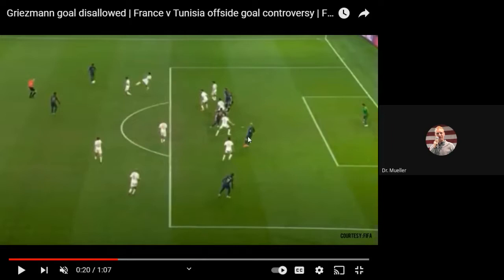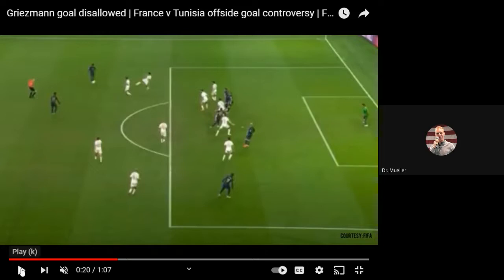So if you look here, this blue player from France is going to kick the ball in this direction. The only player right now that's in an offside position is this guy right here. The second to last defender appears to be here, and you can tell that the line for offside is right about there. So everybody else appears to be onside here, except this player. If this player gets involved in play, that player is guilty of being offside.